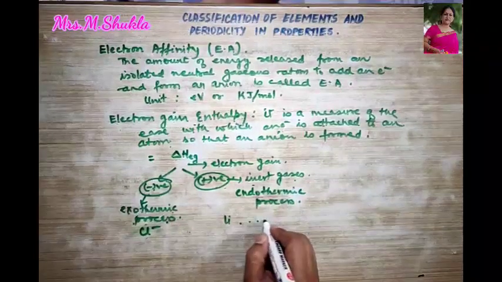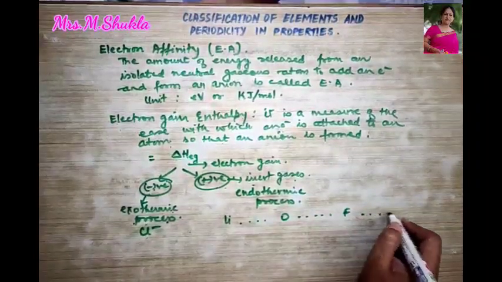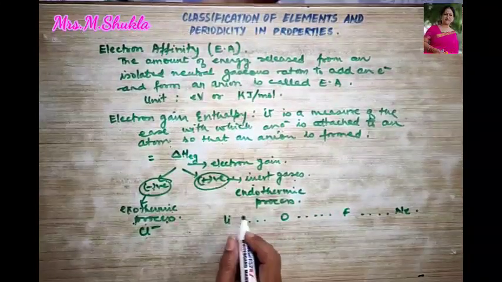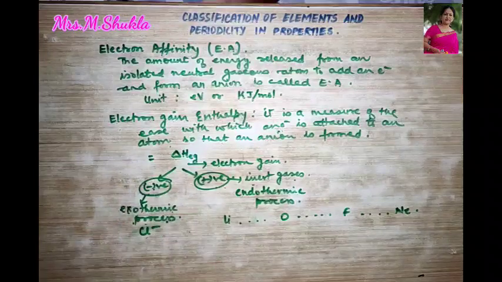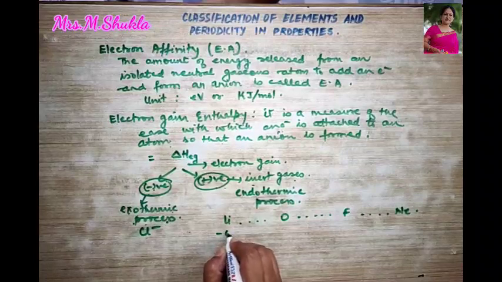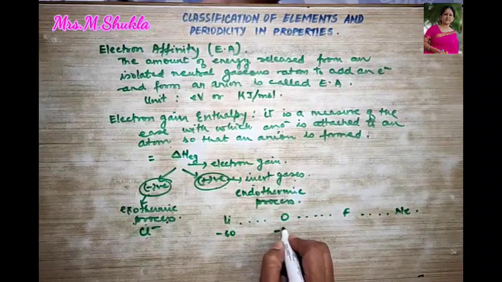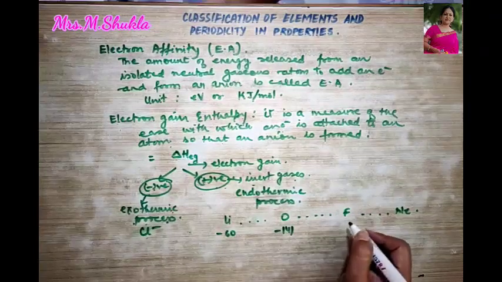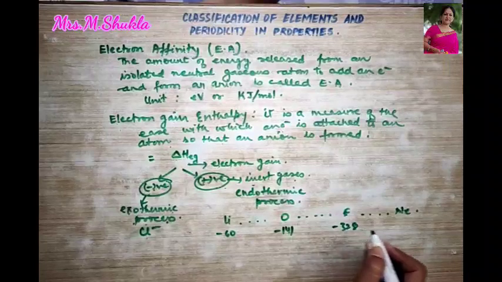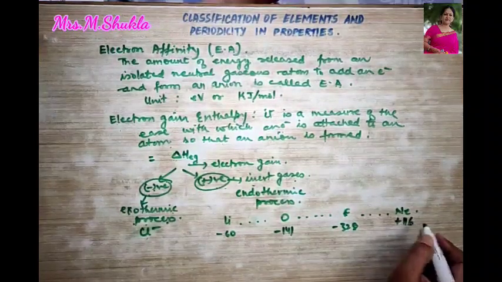Next, then oxygen, then let me take fluorine, and then let me take neon. Okay, so over here the electron gain enthalpy of lithium is -60, that of oxygen is -141, and that of fluorine is -328, and for neon it is +116.